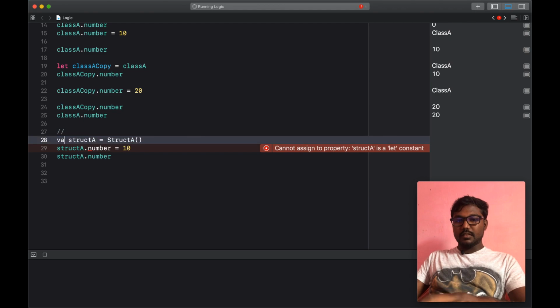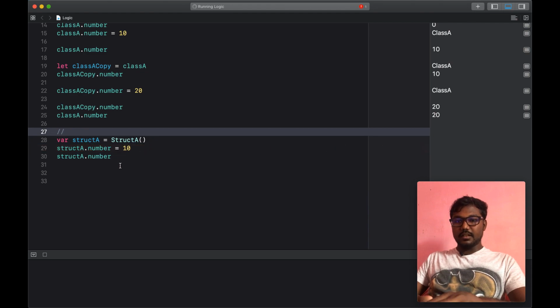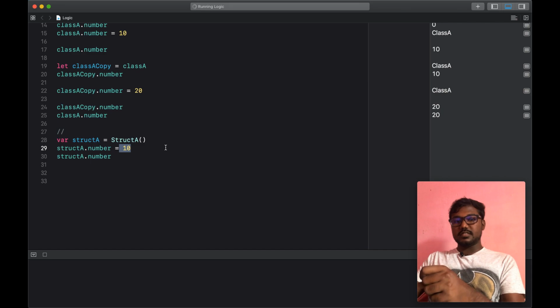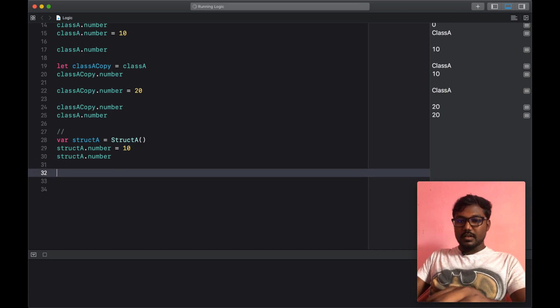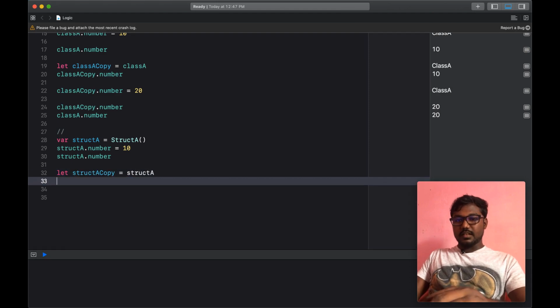We have to use a variable, var struct A is equal to struct A init, and only then can we set the value of the struct variables. As well as when we create the struct A copy and set it to the struct A value.